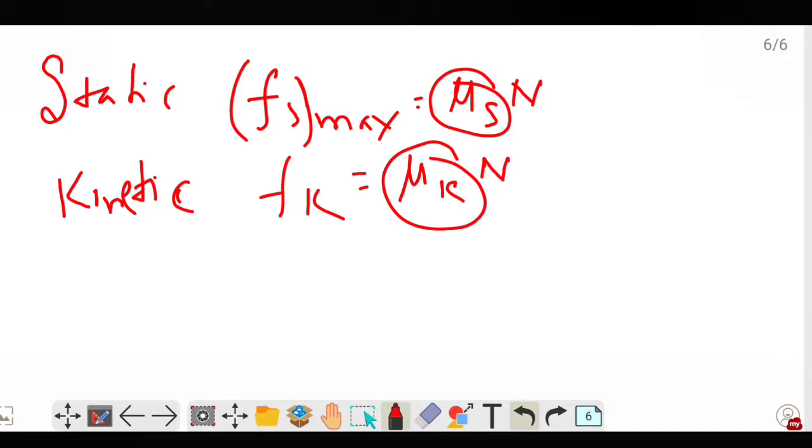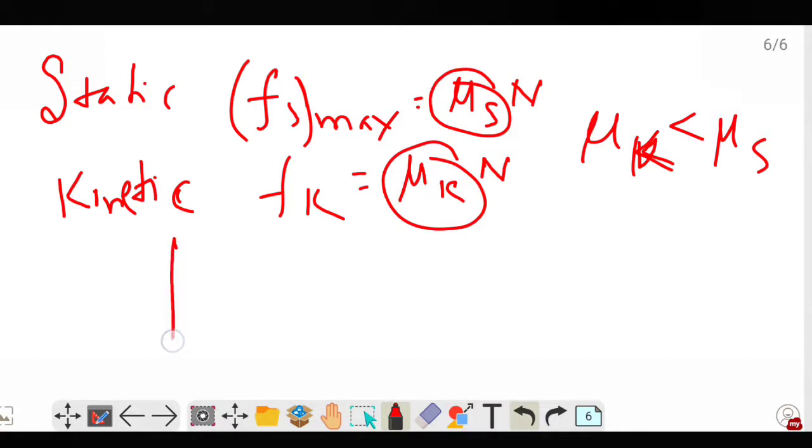Now it is quite common sense that the friction which acts during motion will be less than the friction which acts in static condition. So this implies the value of mu k will be less than the value of mu s.